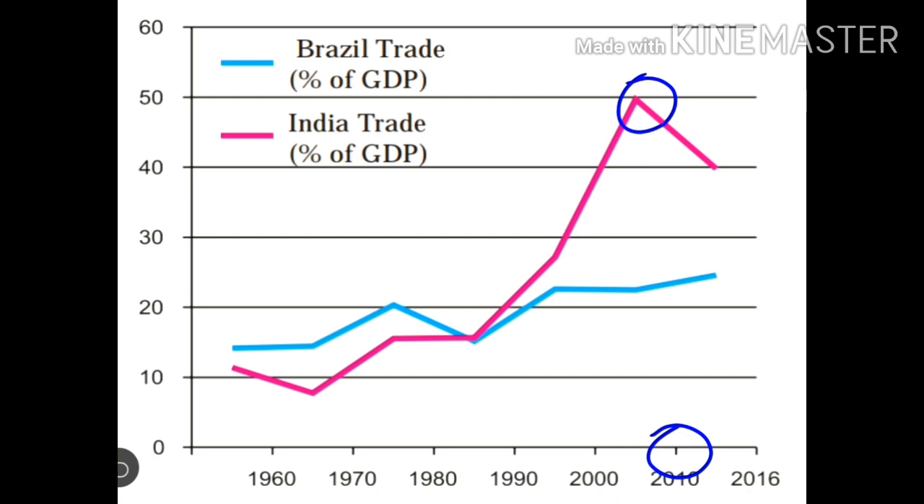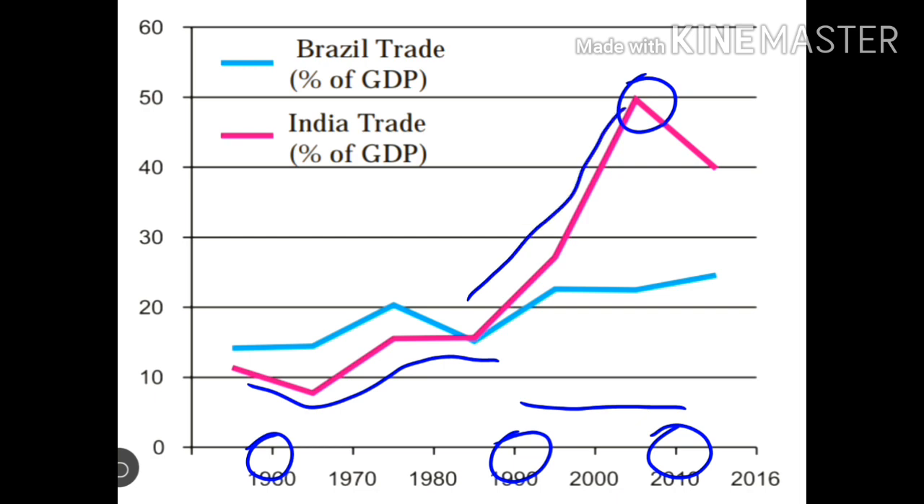And till the year 1990, that is from the year 1960 to the year 1990, we can find here that India's contribution of trade of GDP was less than Brazil's contribution of trade in GDP. So we can find the pink color line, this is India's contribution. It is less as compared to Brazil's contribution of trade in GDP. But after the year 1990, that is from the year 1990 till the year 2010, we can find that India's contribution of trade in GDP was continuously increasing. You can find here it's continuously increasing.